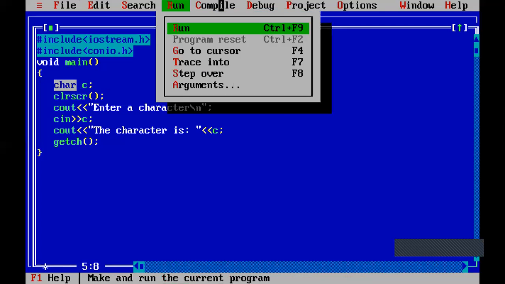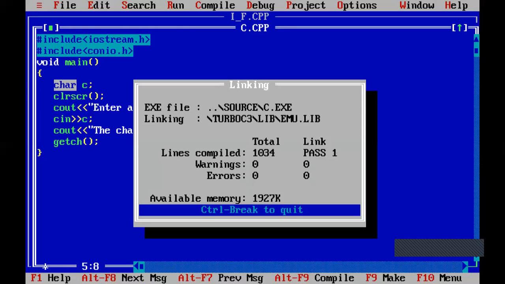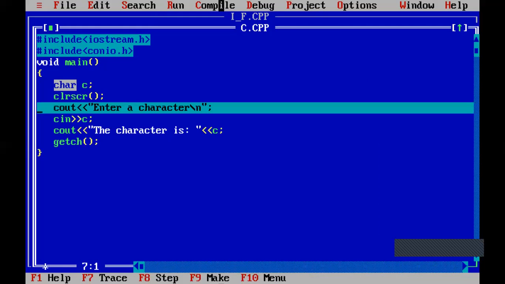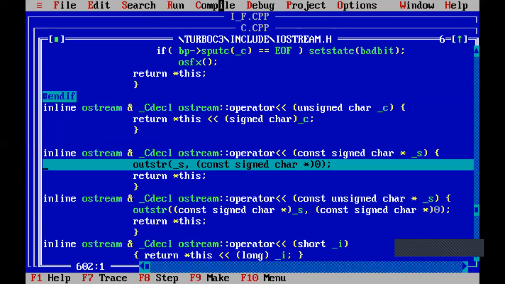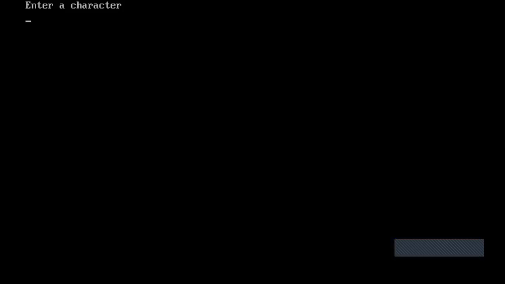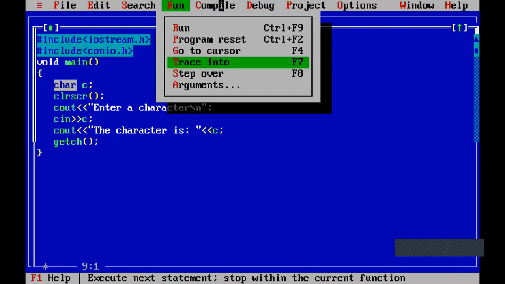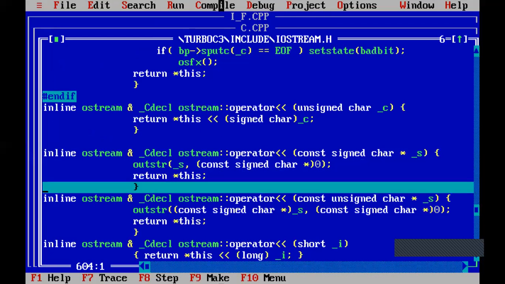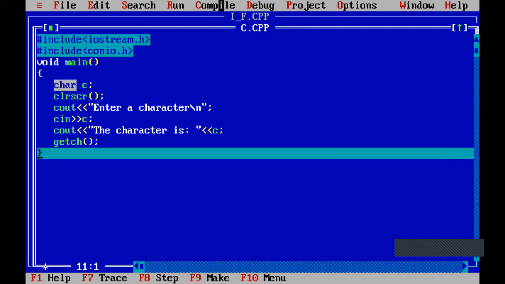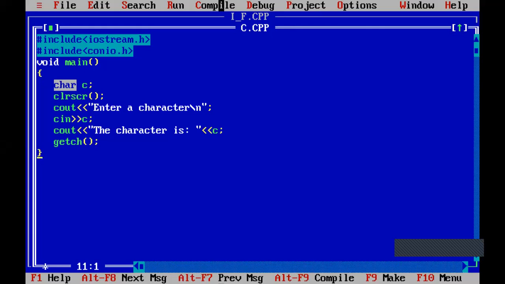Once again, we can trace this program and see. Execution starts from main, clear screen. So enter a character. If I enter like ABC, the character is A. Okay, so understood?